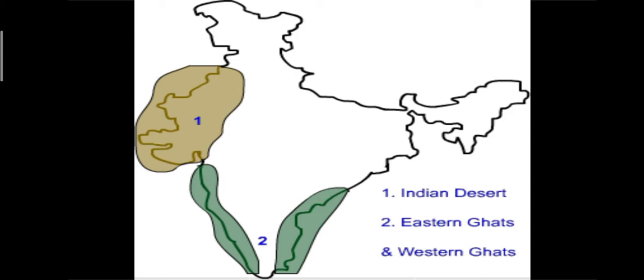Now second one, see here, Western Ghat. This is Western Ghat. See, full, and this one is the Eastern Ghat. Okay. So Western Ghat, Eastern Ghat and the desert.